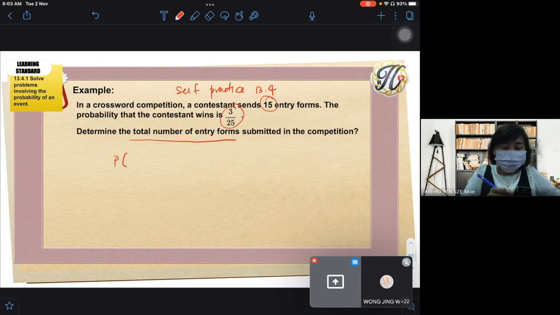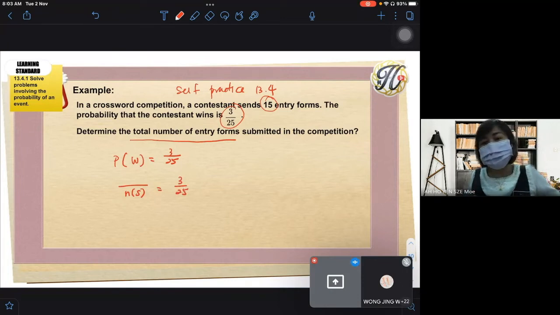Okay, the probability of winning is 3 over 25. So we have NS, we don't have it, right? So what is our NA? Is it given in the question or not? This one, right? 15. Yes, 15, because this contestant sent in 15 forms. Okay, the probability of winning is 3/25.